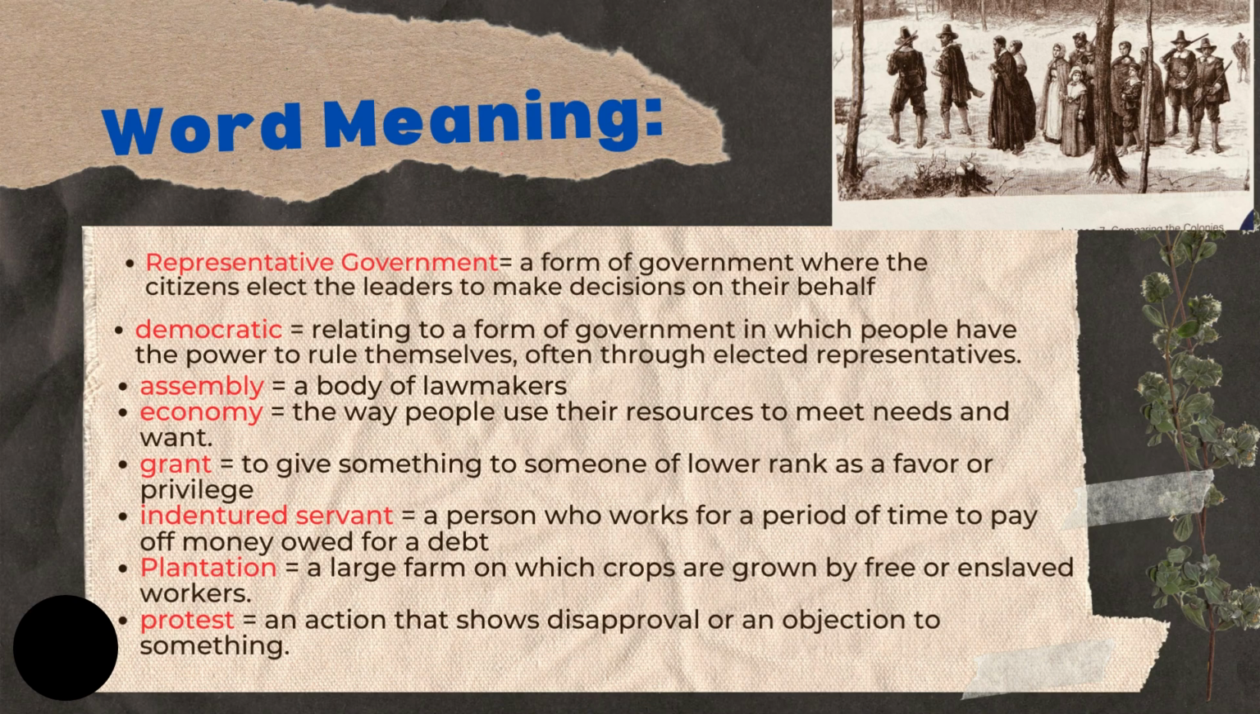Indentured servant, that is a person who works for a period of time to pay off money owed for a debt. Plantation, that is a large farm on which crops are grown by free or enslaved workers. Protest, an action that shows disapproval or an objection to something.